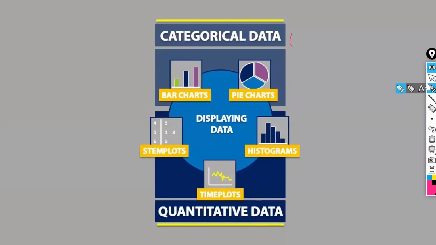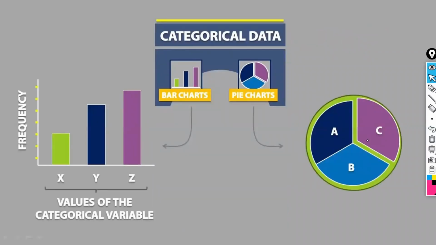For qualitative data, we are going to represent different plots. For quantitative data, we have different plots. Let us start with the qualitative, that is nothing but categorical data. How we are going to represent it is either a bar plot or a pie plot. Already we have done both of them in pandas.